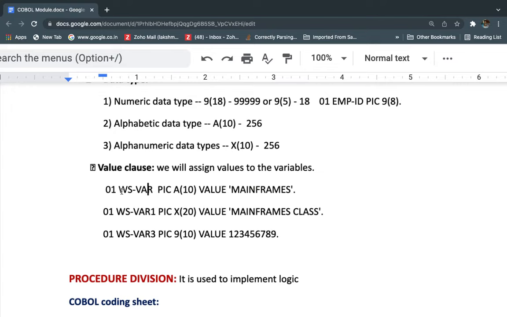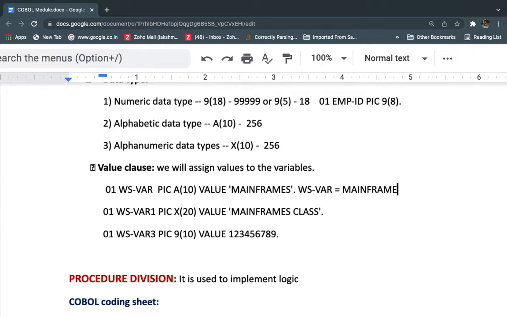Means the variable WS-VAR-1 I am defining is an individual data item, followed by the data type, which is alphabetic, and its length is 10. And what is the value we are storing in here? Mainframes. Okay, so WS-VAR-1 equals Mainframes.